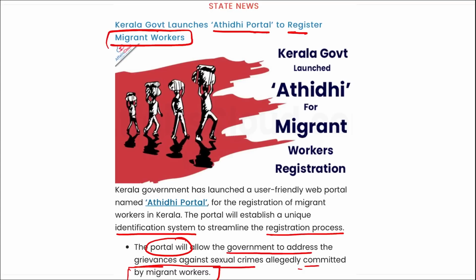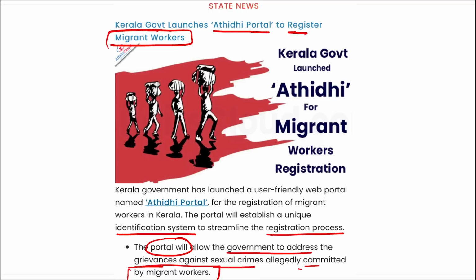Now, how will this benefit? The portal will serve as a centralized platform to collect various data and ensure that they have access to essential social security benefits also. The details will allow officials to safeguard residents and create a safer and more inclusive work environment, right?